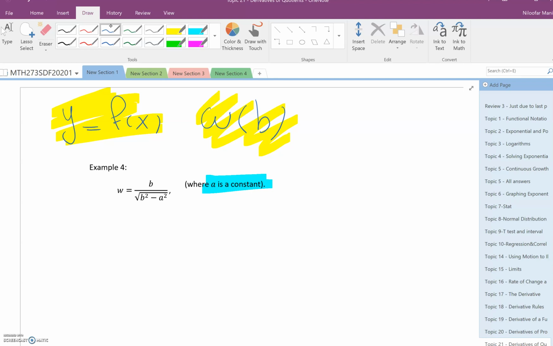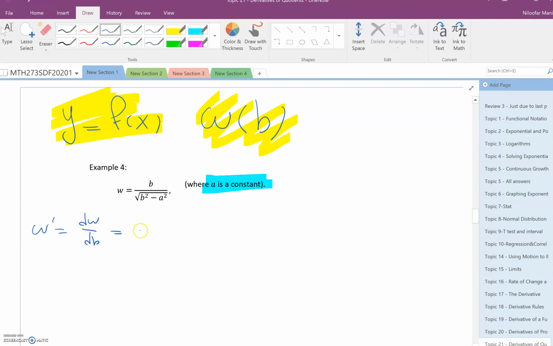If you go to university and you do Math 2 in science or engineering, you will see one function can be dependent on two variables, and those are 3 dimensions, not 2 dimensions, but you don't see them in the college. So in the college, if you see several variables, I have to tell you some of them are really constant, and so they don't change. So w prime, I want to find w prime, which is dw over db.